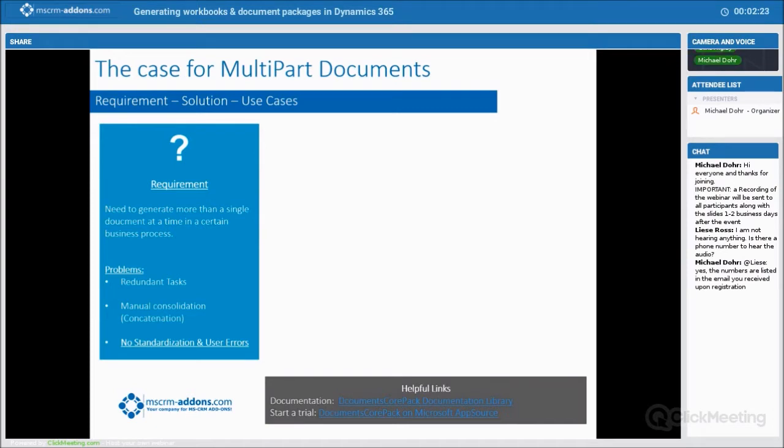So if you have several different documents, and based on certain things you're going to add certain documents to this package, people make mistakes. They may generate the wrong thing, and you may send out the wrong packet.